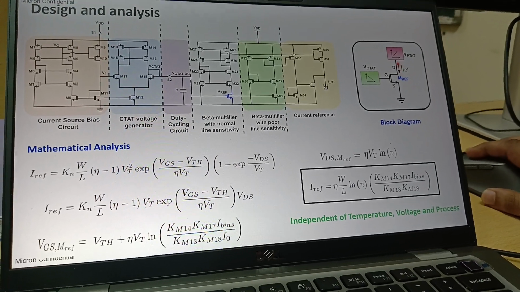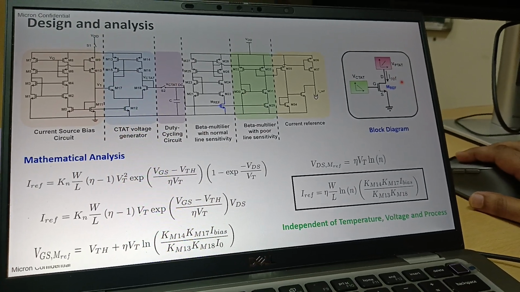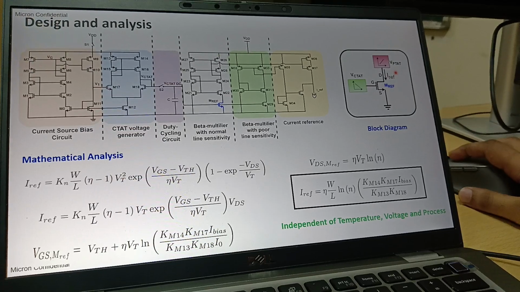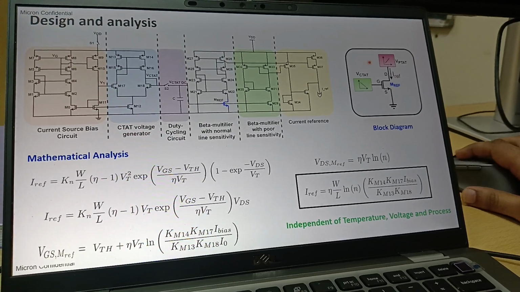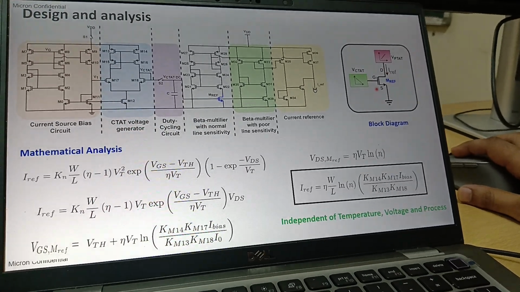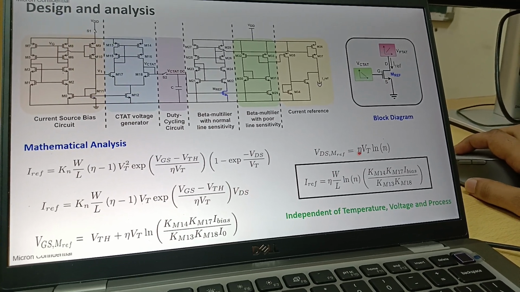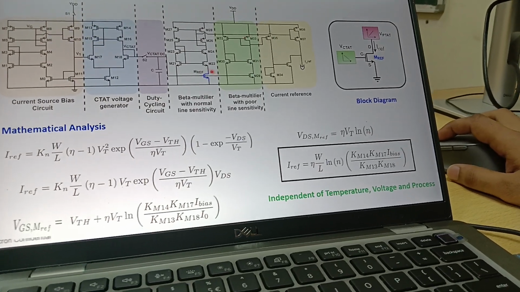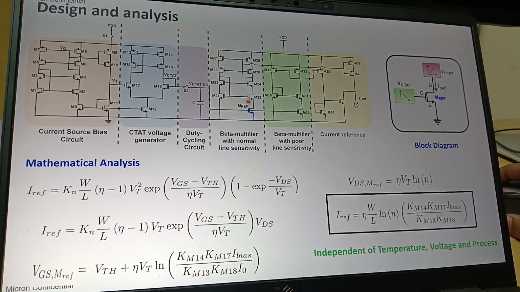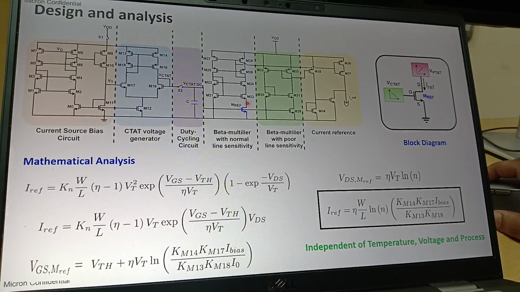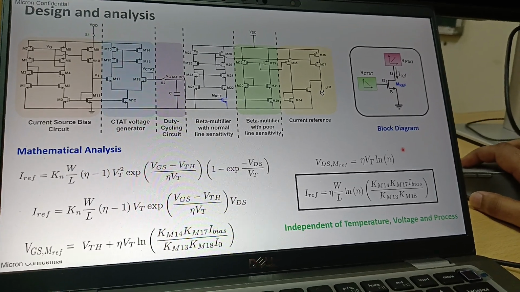The novel part that I'm discussing here is that VDS this time is less than VT. Earlier, VDS was 4 times VT, that means 80 or 90 millivolts, but this time we are having only 15 millivolts as VDS, which will make sure that this MREF operates in the subthreshold triode region. That's why we have this VDS only this time. So VDS is nothing but eta VT ln N. How are we getting this VDS term? If you apply KVL here, VGS of M21 plus VGS of M21 equals VDS across this MREF, right? So this VDS equals eta VT ln N. If you solve this math, you are able to get this voltage.